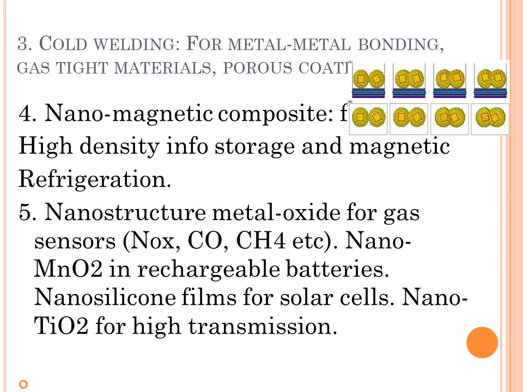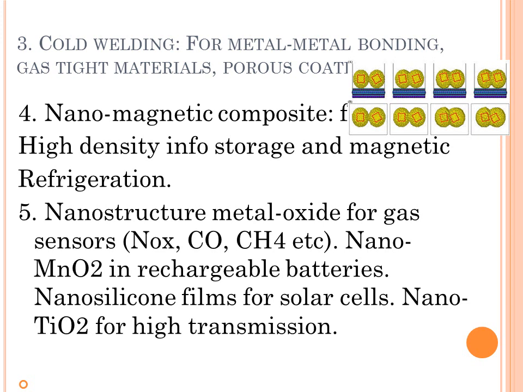Next application of nanomaterial is that we can use it for the production of gas tight materials, dense parts and porous coatings. Why? Because these have the cold welding property. What is cold welding? Cold welding is also called contact welding. This is a solid state welding process in which joining takes place without any heating, without any fusion, at the interface of the two parts where the welding is to be done.